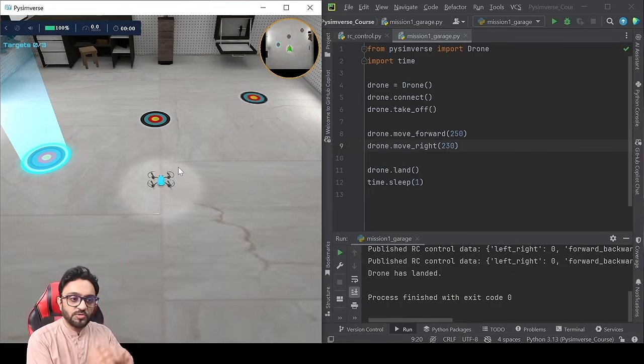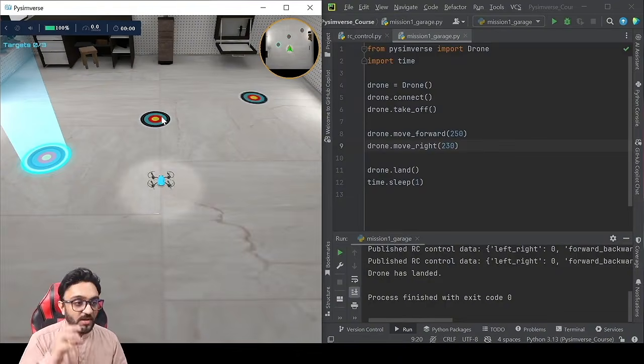So you have to go to each one of them one by one, right? So again, this is manual that you are doing. Later on, you will also learn how to do this automatically, right? That's the best part, where you actually find the targets automatically and it works, right? So now that we have completed level 1 of mission 1, I will give you the task of completing level 2 and level 3 and try to rank and get better results and get a better score in the leaderboard.